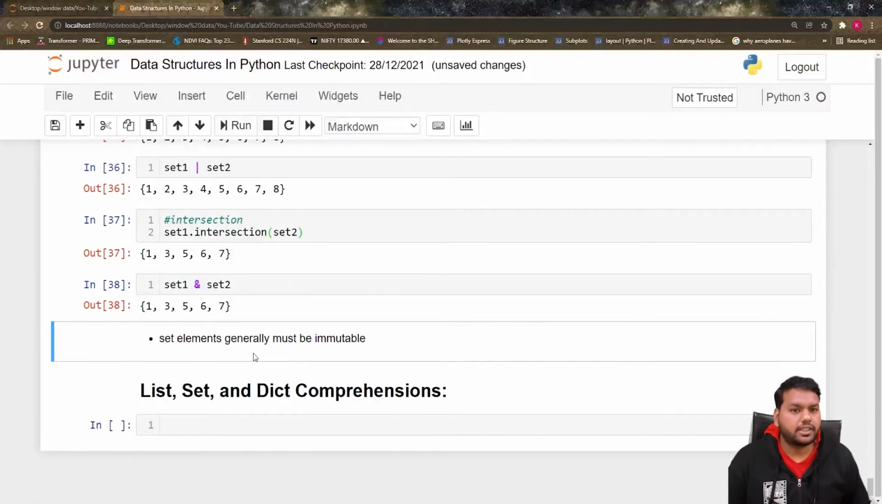Set elements generally must be immutable. Set elements are not mutable. Because I already told you, sets are like dictionary keys, and dictionary keys are immutable, and the same as set elements, they generally must be immutable.